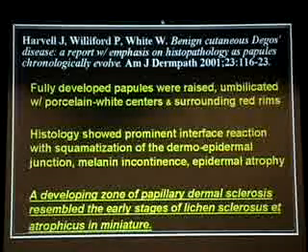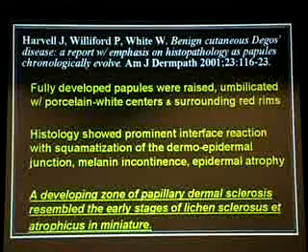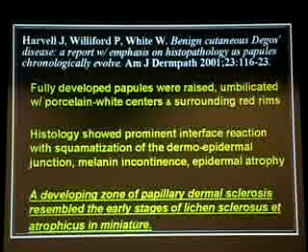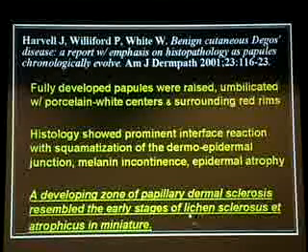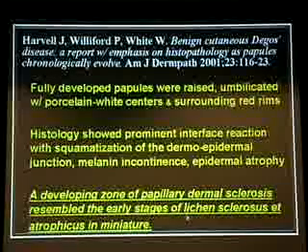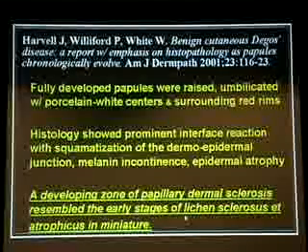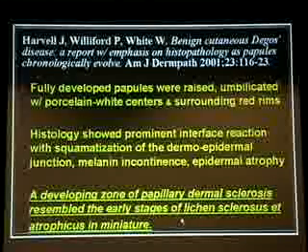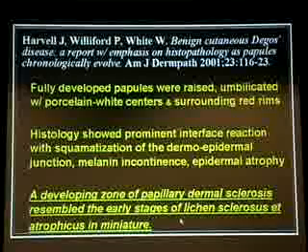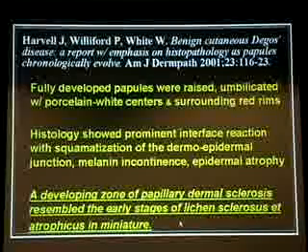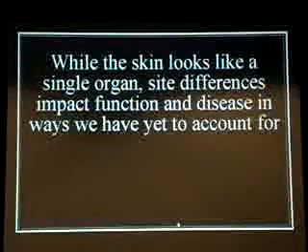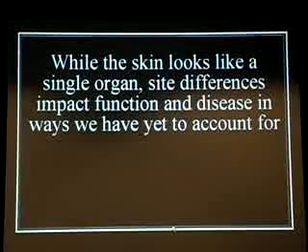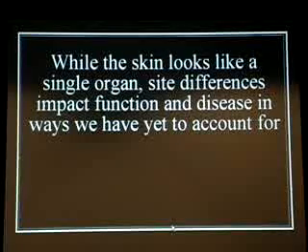And this is a very interesting case report because it basically says that the histopathology of Degos looks just like lichen sclerosus. Frankly, nobody really has thought of lichen sclerosus as a vasculopathy or a vasculitis. In fact, nobody really has any idea of what it is. They just know it leads to a homogenization of the collagen and atrophy of the skin. Who knows? Maybe they have more in common than we know. And maybe looking at the site differences might give us some insight. Again, we really have no sense of site differences.